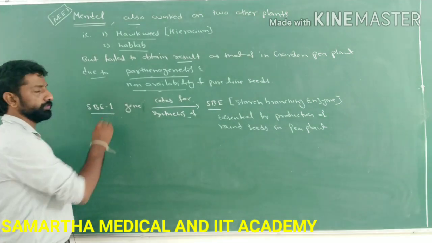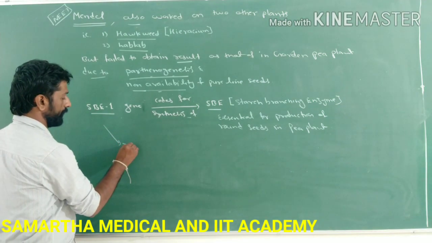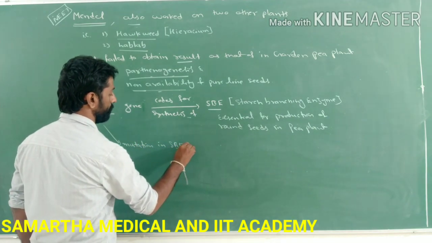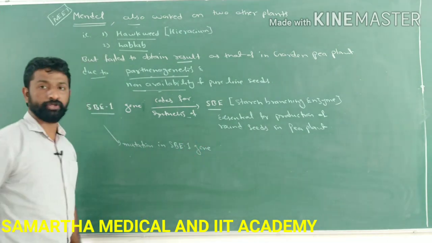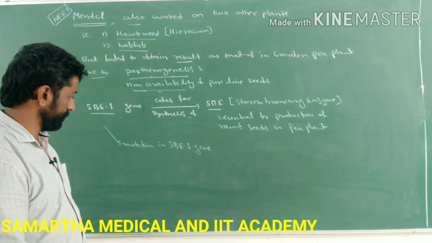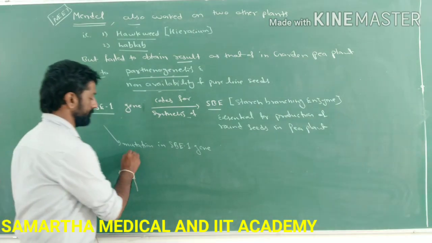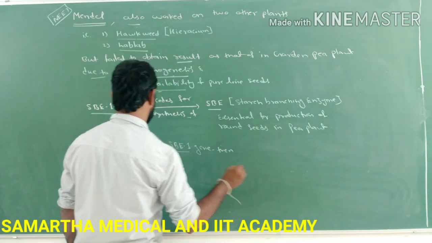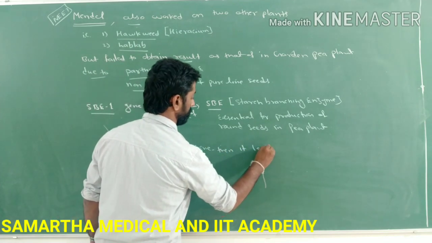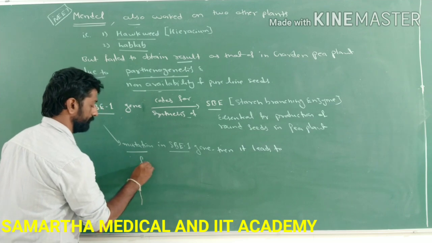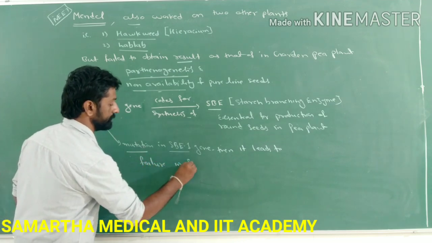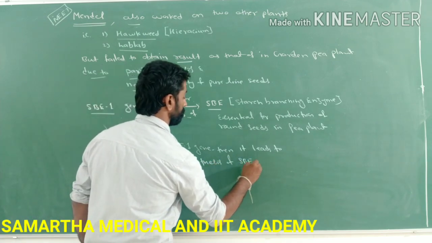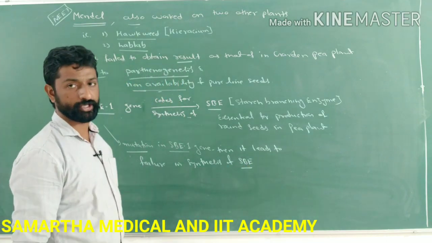What happens if this gene undergoes mutation? If a mutation occurs in the SBE1 gene, it leads to failure in synthesis of the SBE enzyme, that is, starch branching enzyme.